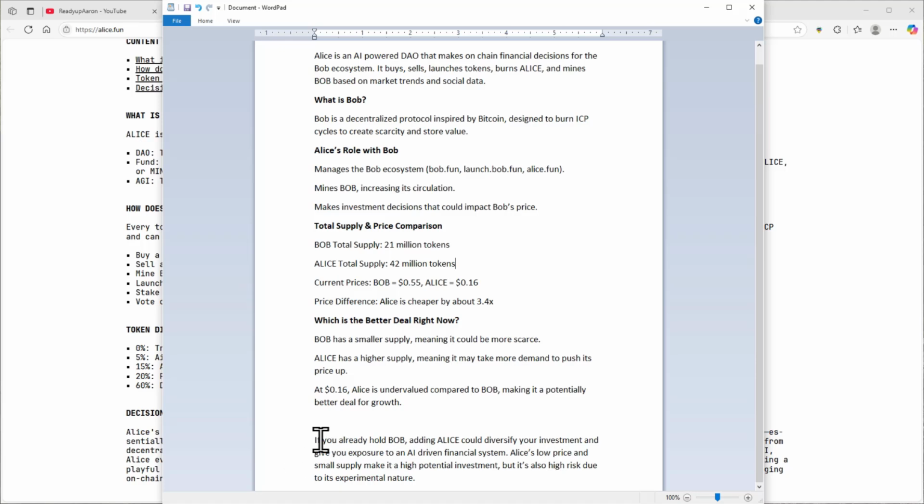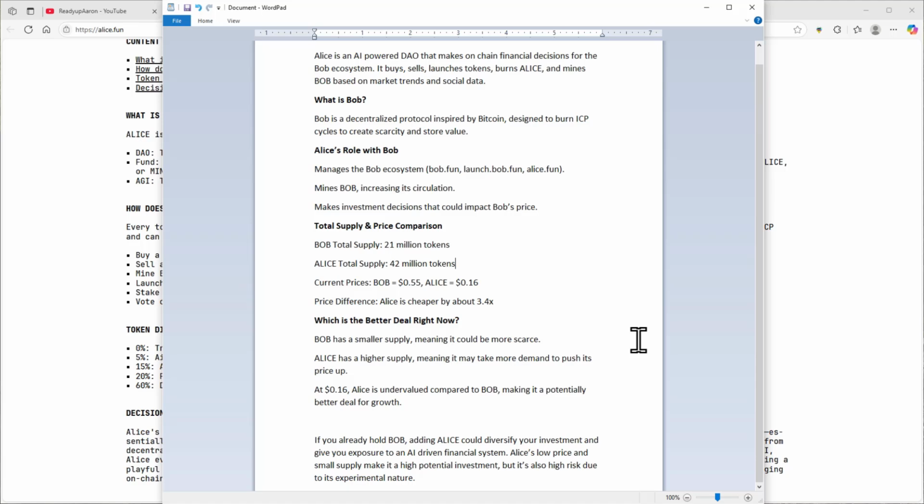If you already hold Bob, such as myself, like I do, this is why this is for me here, adding Alice could diversify your investment and give you exposure to an AI-driven financial system. Alice's low price and small supply make it a high potential investment, but it's also high risk due to its experimental nature. Okay, it is cheap in price indeed, but it works alongside Bob, in which I've already invested, and I like it based upon the charting and technical analysis I've done on it.